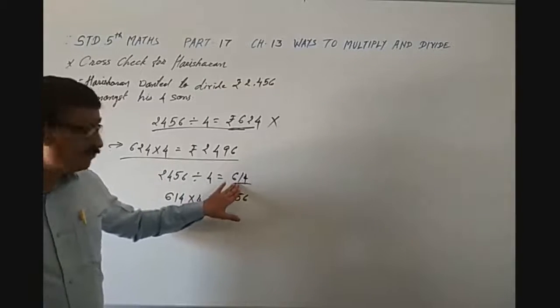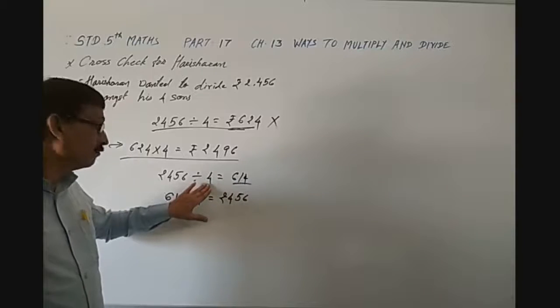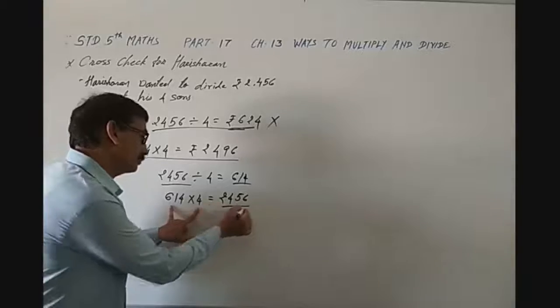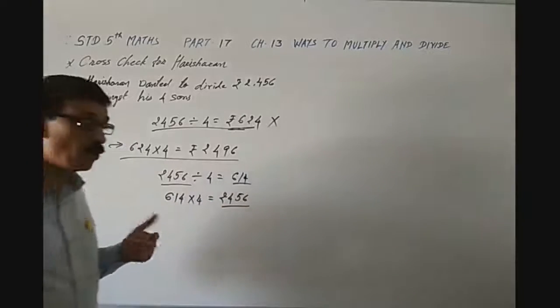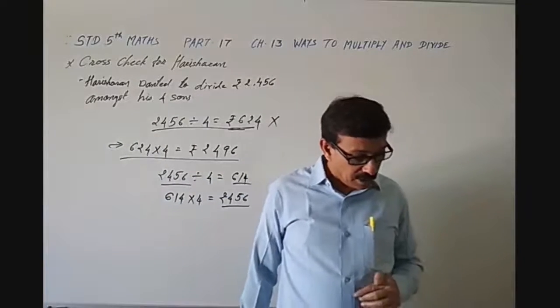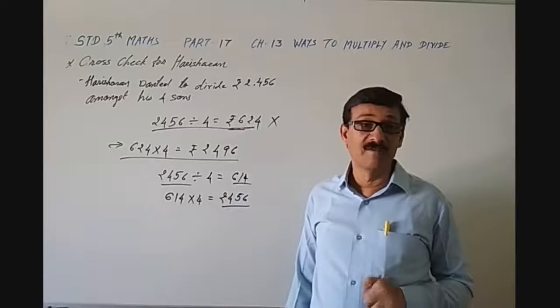So again, if we multiply 614 with 4, then we will get this amount. If this is so, then this answer is right, or we can say the process is right. Now it is correct. Each one will get rupees 614.